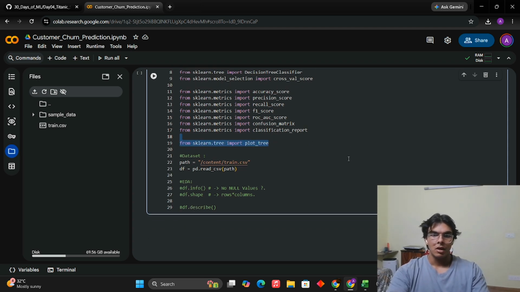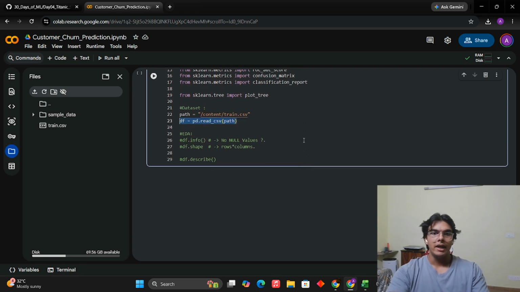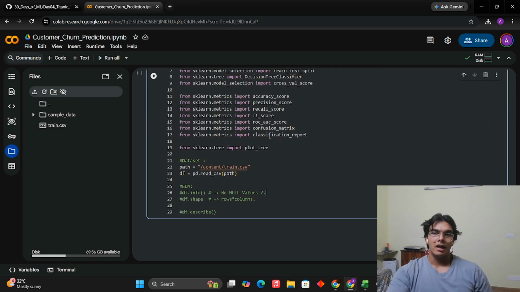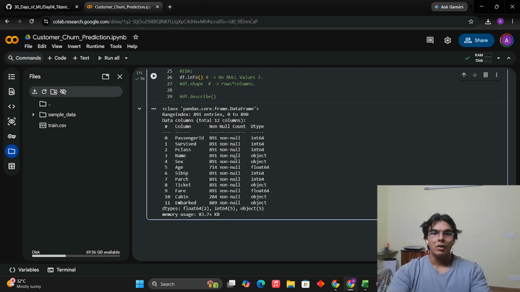So this is the data set. I bring it here, copy the path, and this is the syntax to read the data, pd.read_csv. Now going into the EDA, we do simple stuff. You can look at the shape of the data, you can look at df.head, and you can get the first five rows, typical stuff. So I'll be going on to df.info. It is going to give me this information about all of the features in the data set.